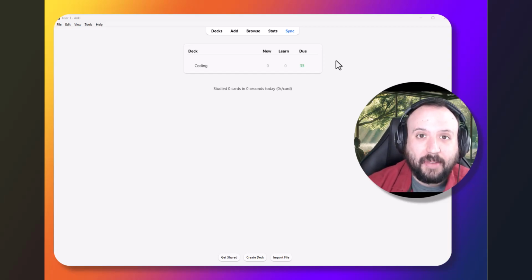Hi everyone, it's Adam here and I just wanted to explain to you a brilliant tool and a really exciting use of AI. So we're going to be taking a look at a fantastic flashcard program called Anki.